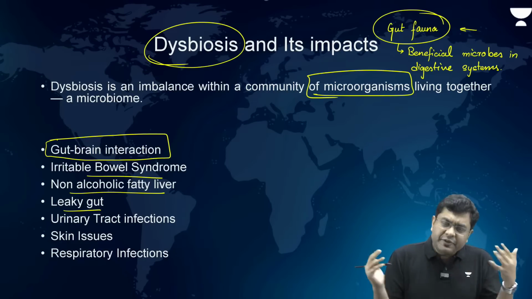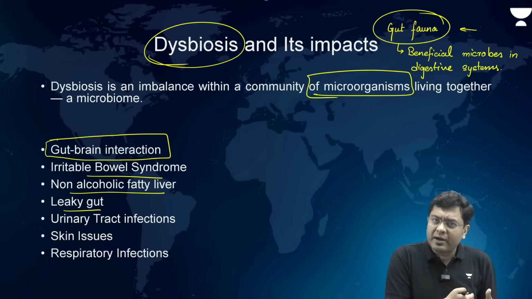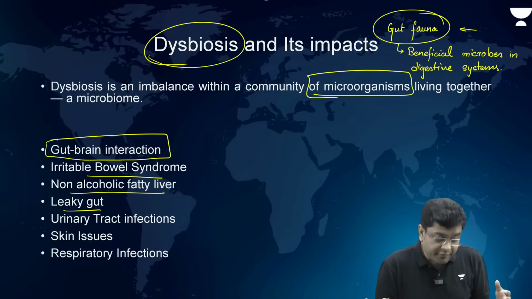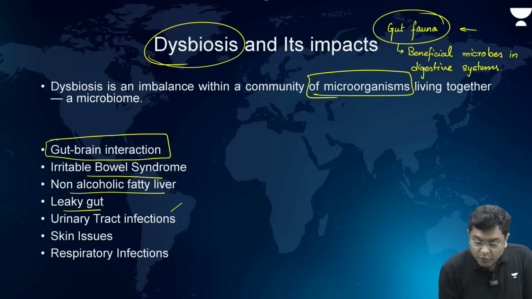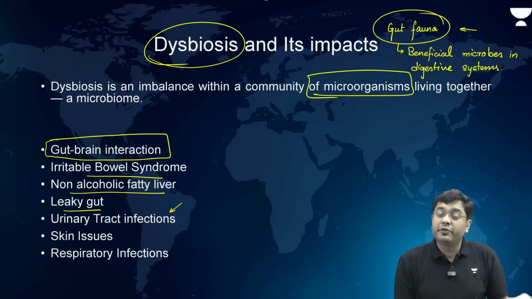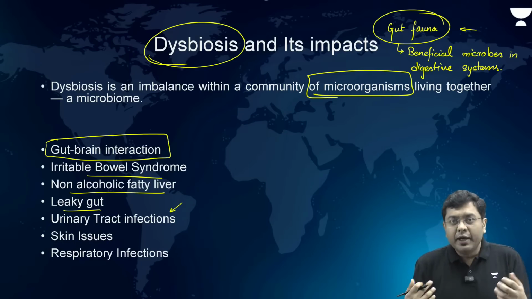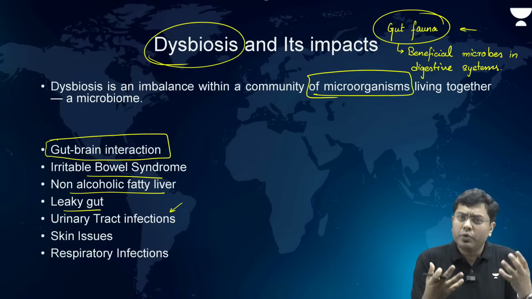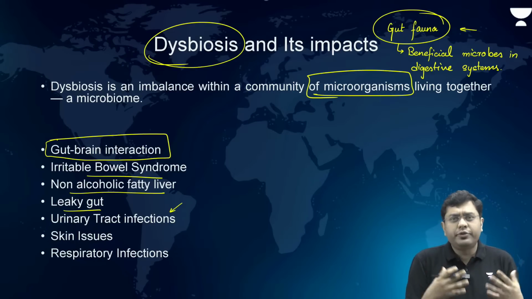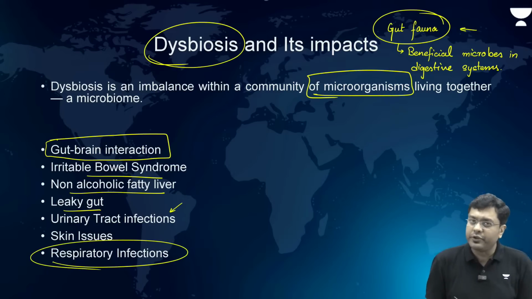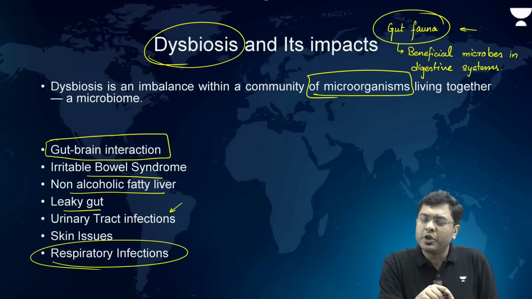So now even your reproductive tracts and organs are more prone to infections. That is when UTIs, urinary tract infections, and vaginal infections become more common. Then the beneficial microbes on the skin disappear, so the skin becomes more prone to various infections and lesions, and also respiratory infections, because there also the beneficial microbes die.